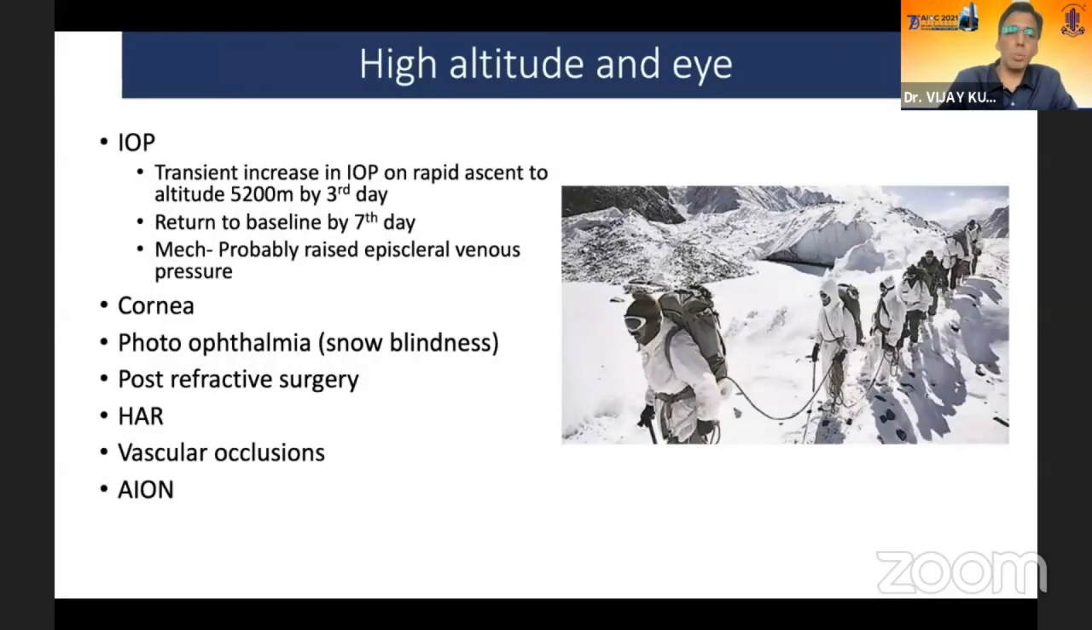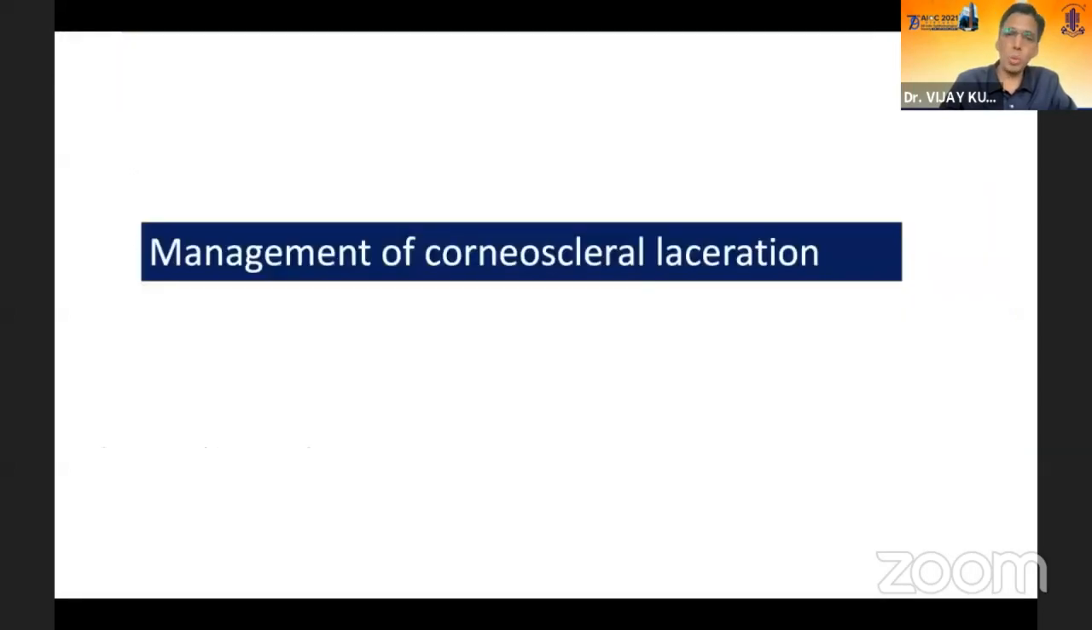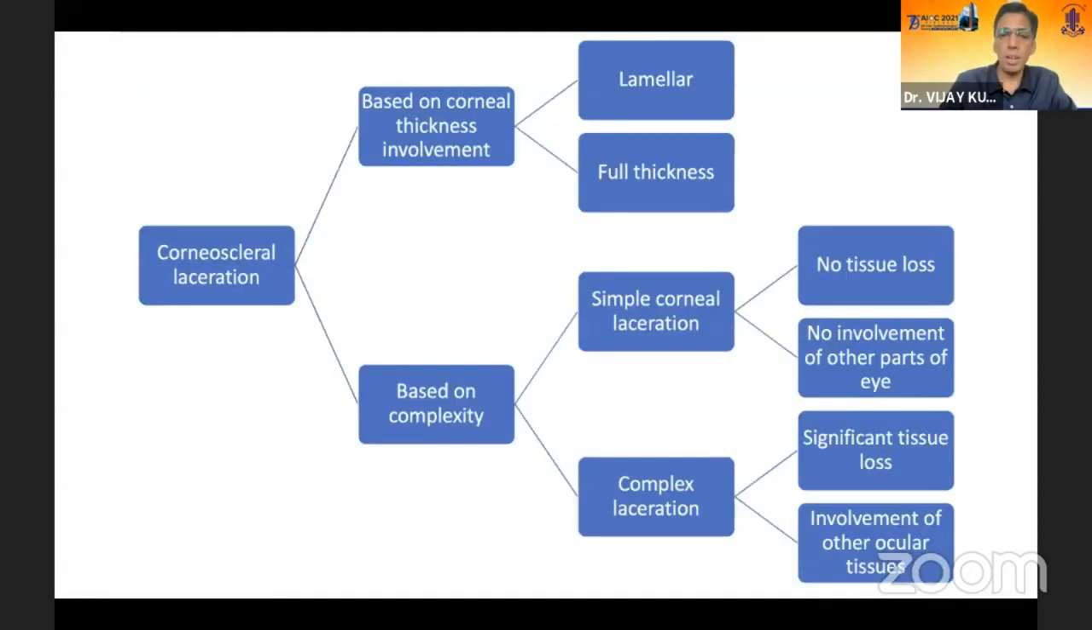Intraocular pressure also varies with high altitude. There is a transient increase in intraocular pressure on ascent to an altitude of 5,200 meters by the third day, although over a period of time, by about 7 days, it returns to normal. So glaucoma patients should be careful. The cause for this is probably raised episcleral venous pressure. Similarly, other diseases such as high altitude retinopathy, vascular occlusions, and AION can also occur at high altitude.